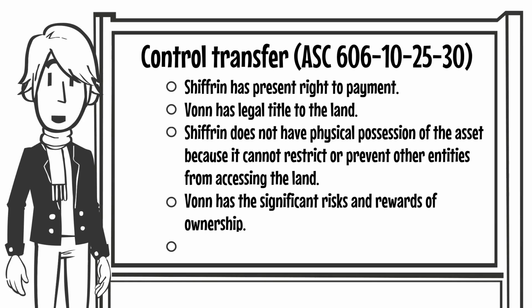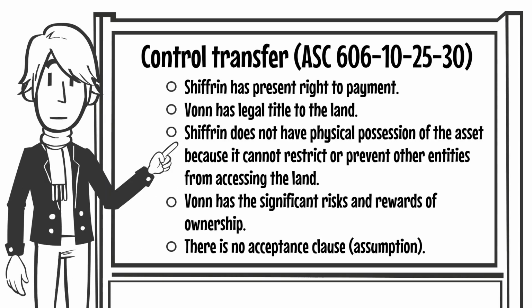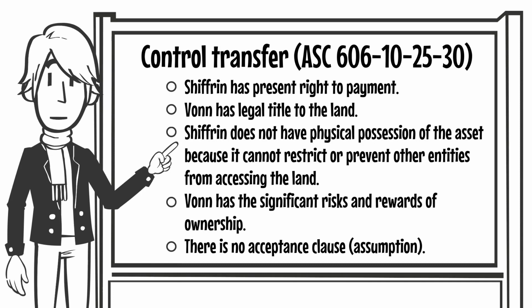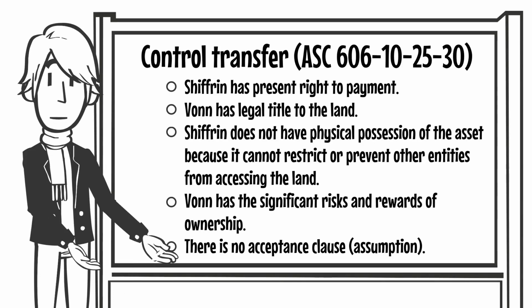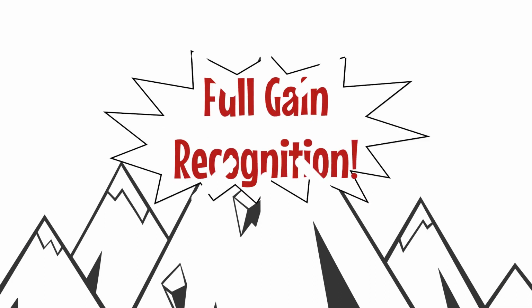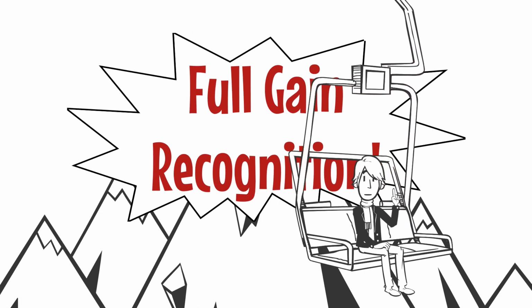Therefore, Schifrin will use the control transfer criteria found within ASC topic 606 related to performance obligations satisfied at a point in time. Schifrin concludes that it has transferred control of the distinct financial asset because Vaughn controls the distinct financial asset. The ASU requires the seller to recognize full gain or loss when these derecognition criteria are met.